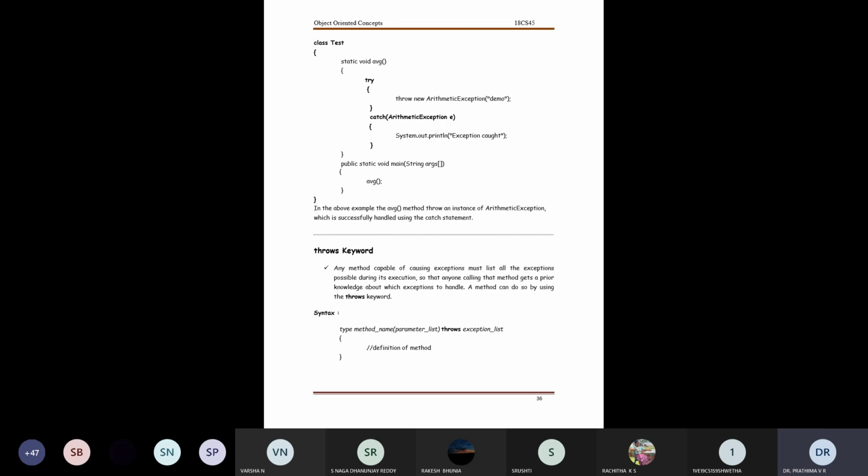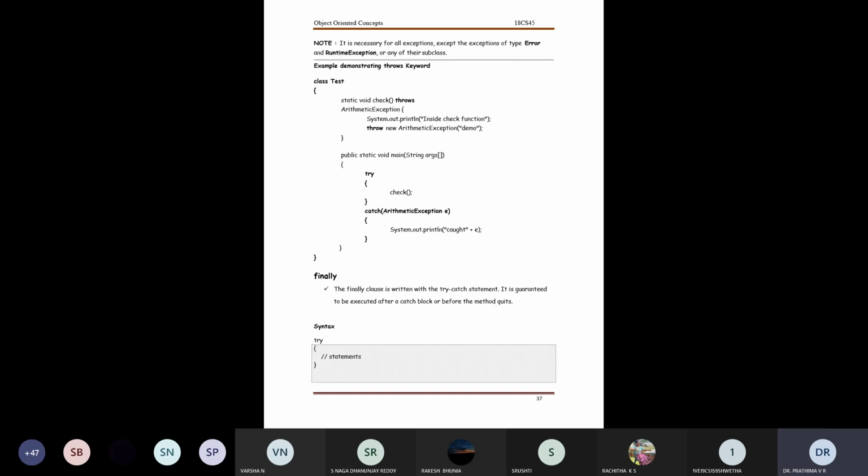Now, a method can also be declared using the throws keyword. The syntax is defined here. You can observe I have a data type, followed by a name for the method, and a parameter list which will throw an exception list. Inside this, I create a class which will also make a call to the finally clause.